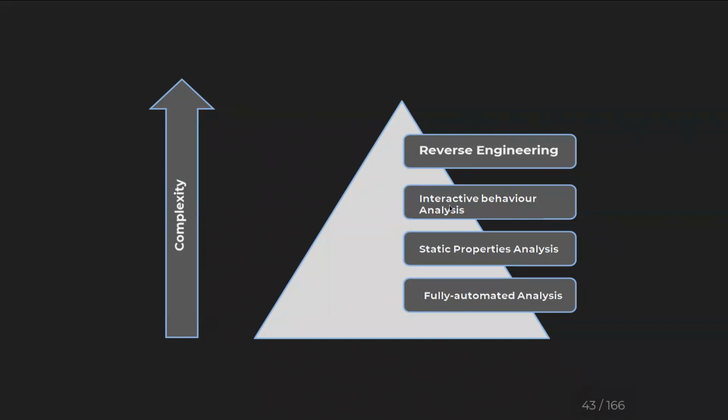Interactive behavior analysis is also a little bit complex because more technical terms and more tools come into it, and we have to spend more time with different tools and different procedures to find it. And last comes reverse engineering, which we can call static code analysis, where you will be reading the code, analyzing what it does without executing the file.